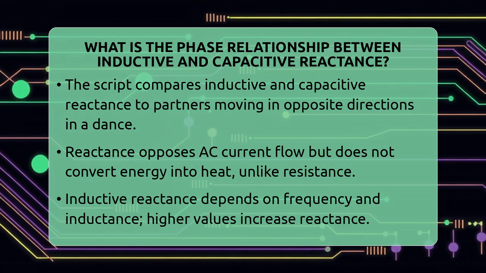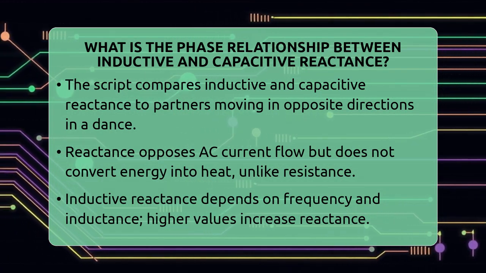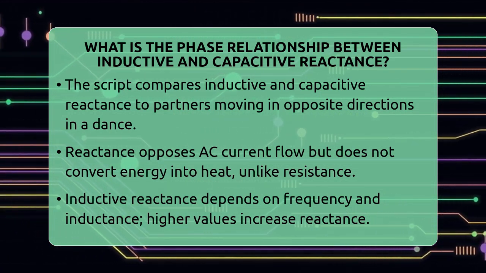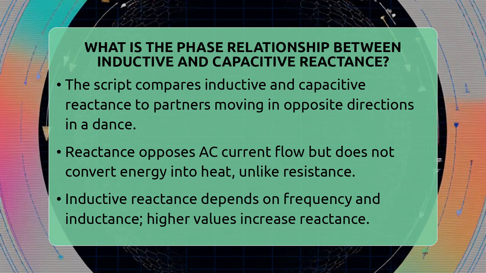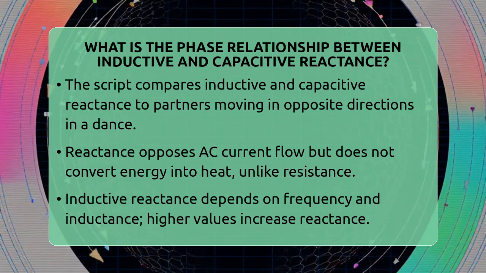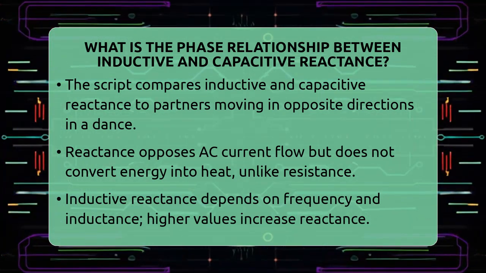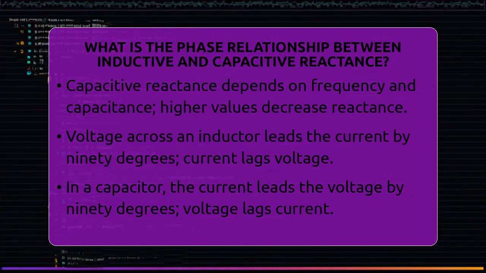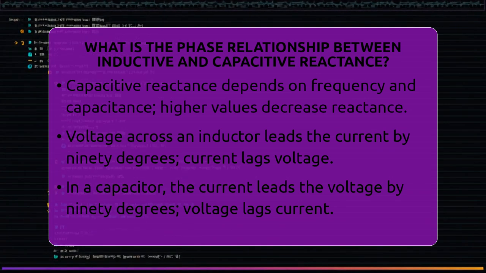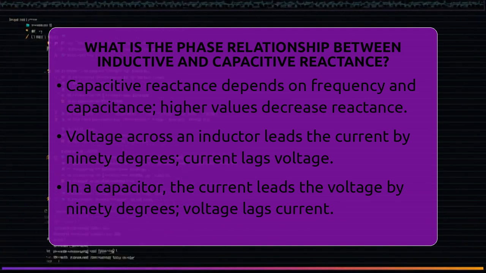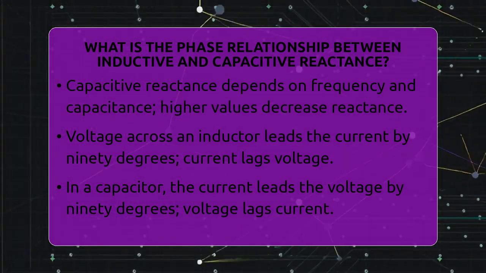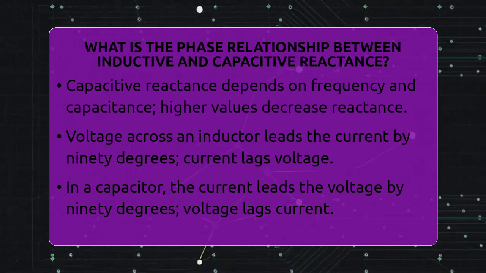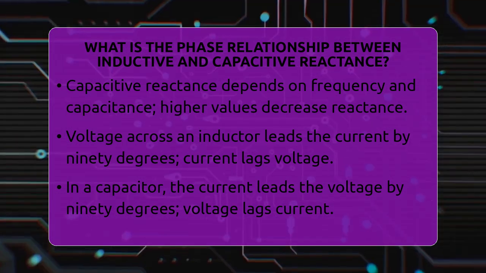Inductive reactance comes from inductors, which store energy in magnetic fields. Its value depends on the frequency of the AC signal and the inductance. The higher the frequency or inductance, the greater the reactance. Capacitive reactance, on the other hand, arises from capacitors, which store energy in electric fields. Its value decreases as the frequency or capacitance increases.